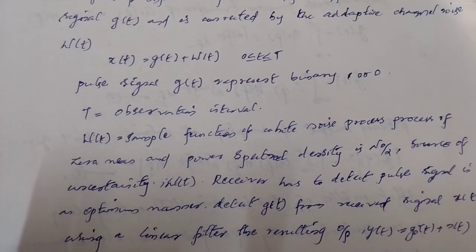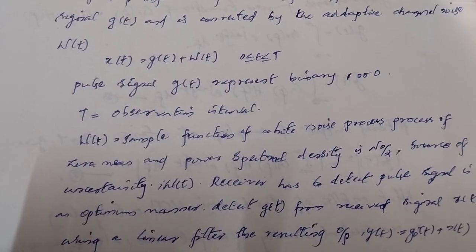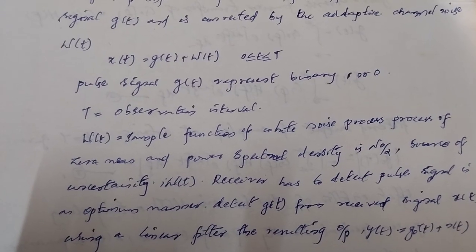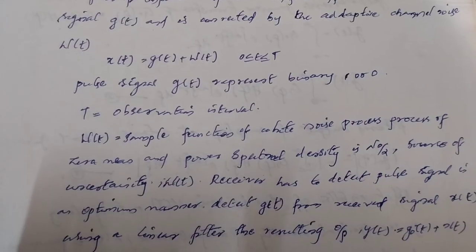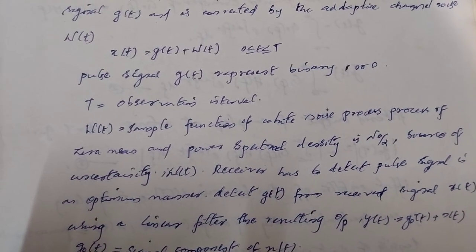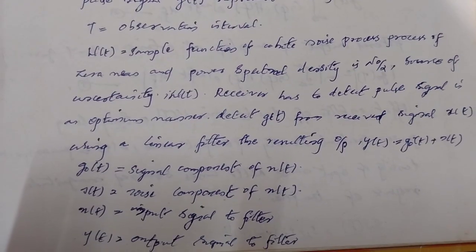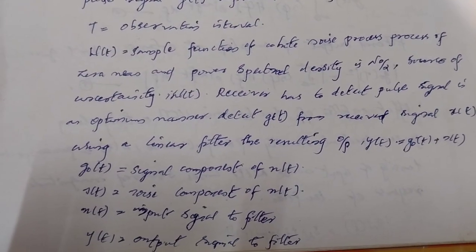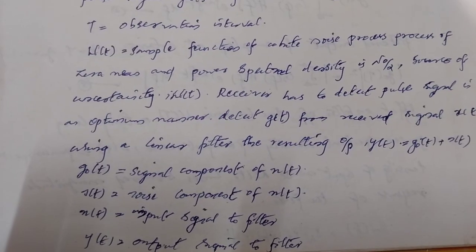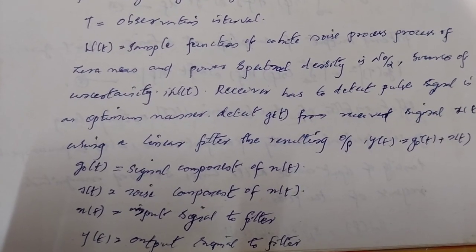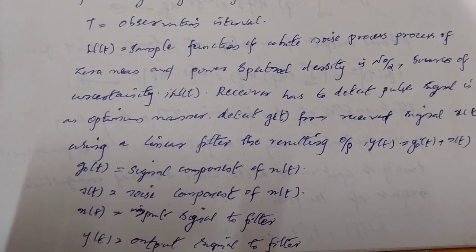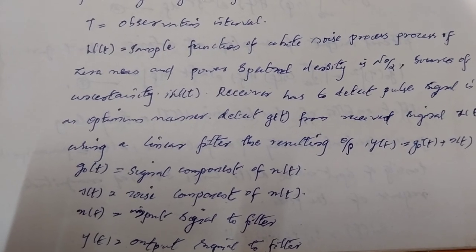T is the observation interval. w(t) is a sample function of a white noise process of zero mean, and power spectral density is N0 by 2. The source of uncertainty is w(t). The receiver has to detect the pulse signal in an optimum manner. Detect g(t) from the received signal x(t) using a linear filter.